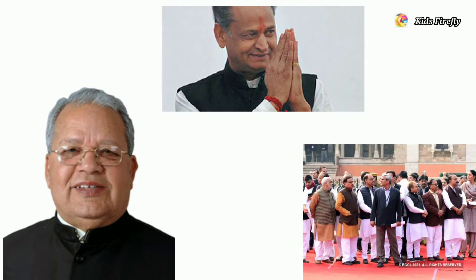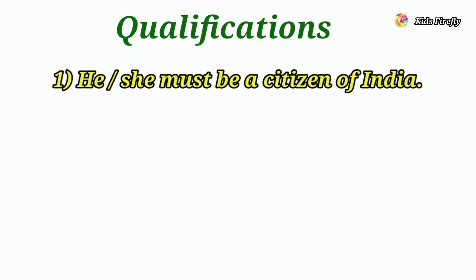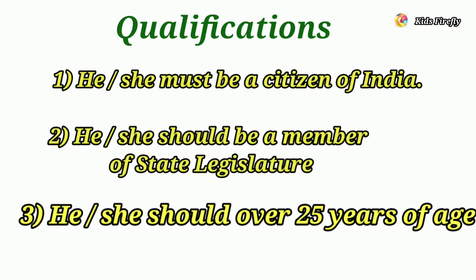Chief minister functions as the link between the governor and council of ministers. He communicates the decisions of the council of ministers to the governor. The other ministers are appointed by the governor on the advice of chief minister. A chief minister's qualifications. He or she must be a citizen of India, should be a member of state legislature and be over 25 years of age. If the chief minister resigns, the entire ministry has to resign.